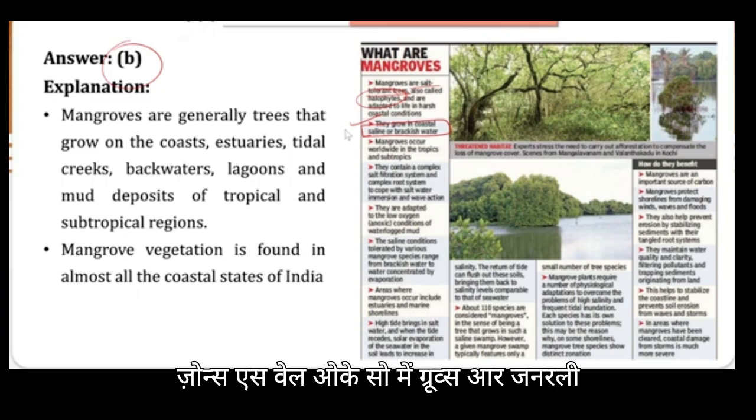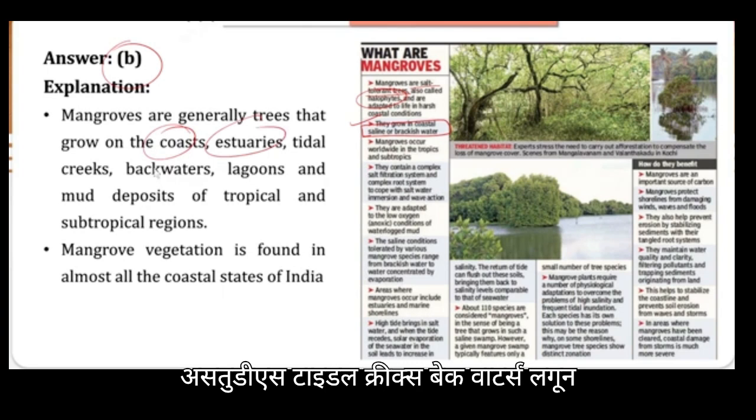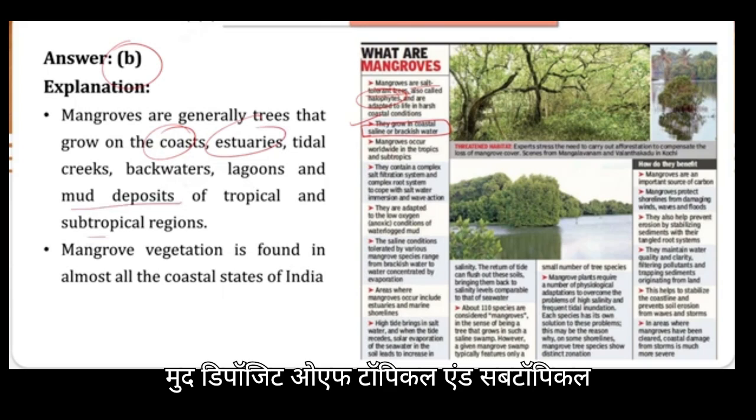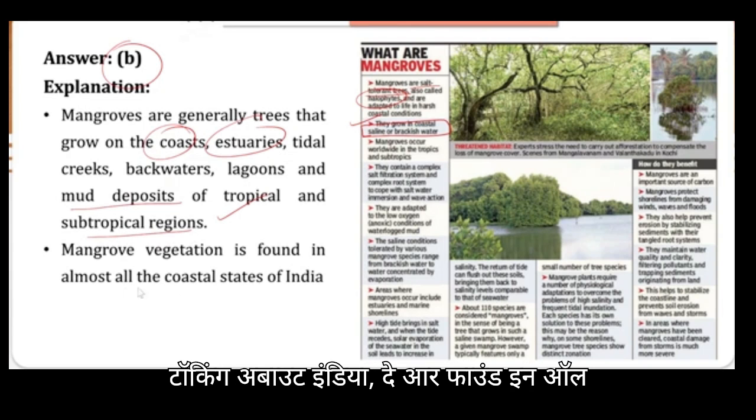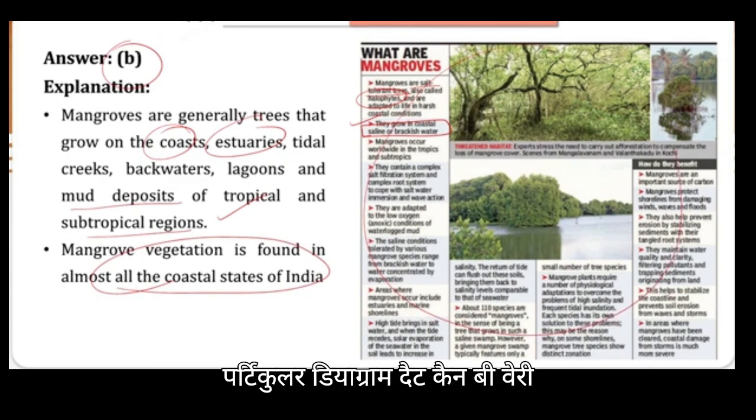Okay, so mangroves are generally trees that grow on the coast, estuaries, tidal creeks, backwaters, lagoons, and mud deposits of tropical and subtropical regions. So that is given. And when we are talking about India, they are found in all coastal states. Okay, so please go through this particular diagram. That can be very helpful for you.